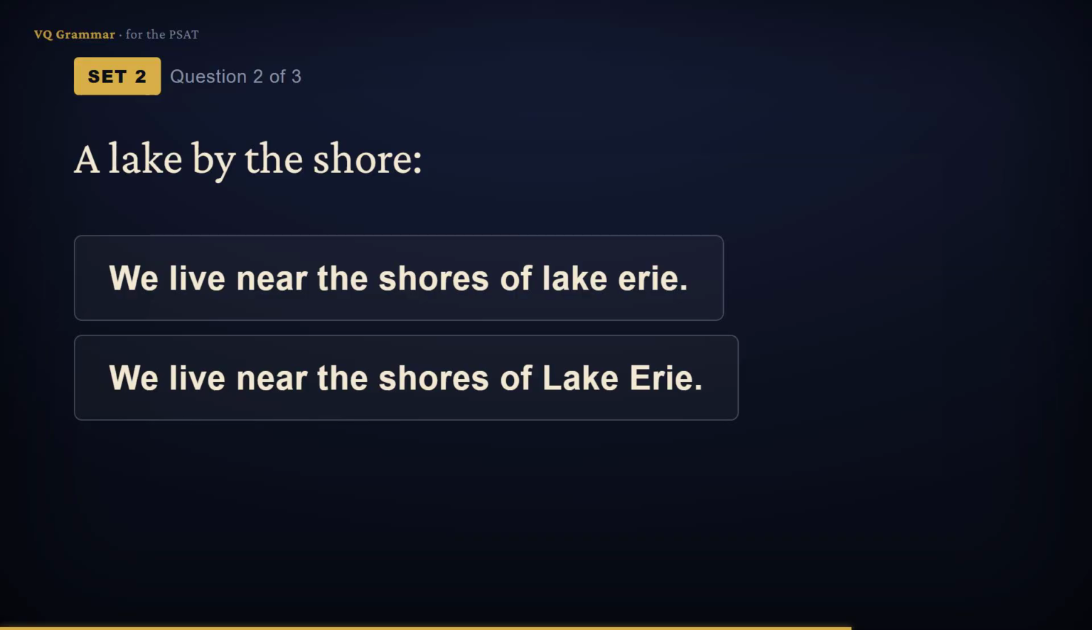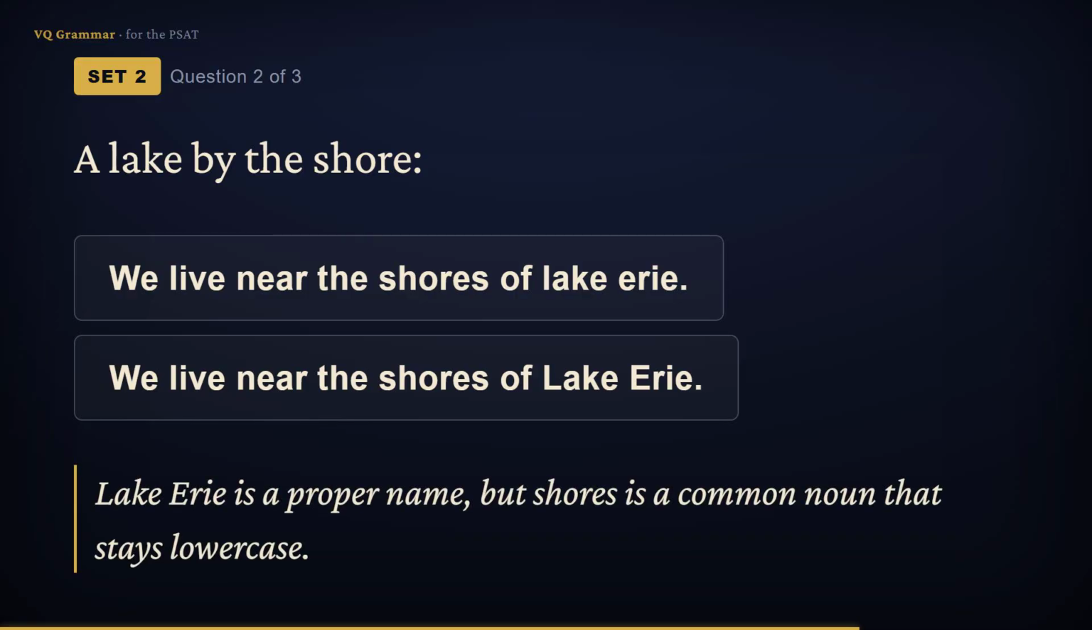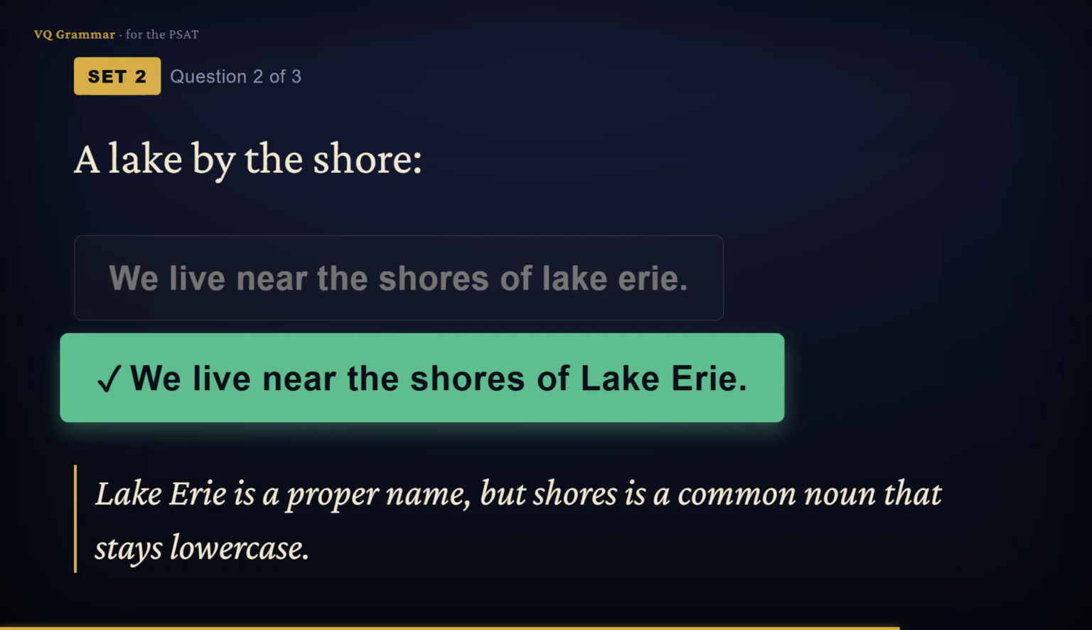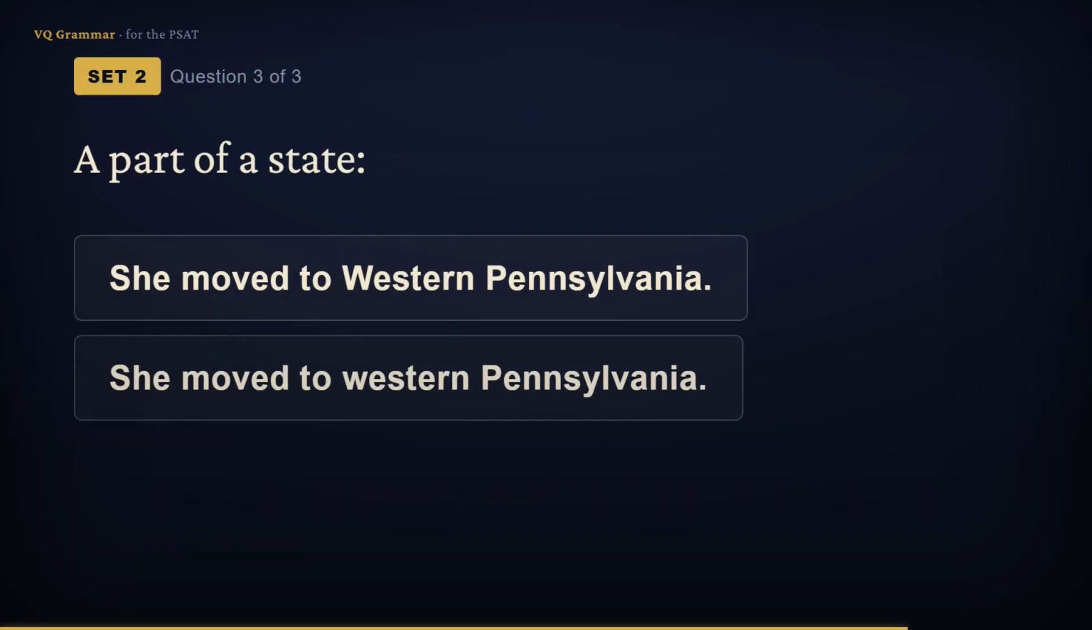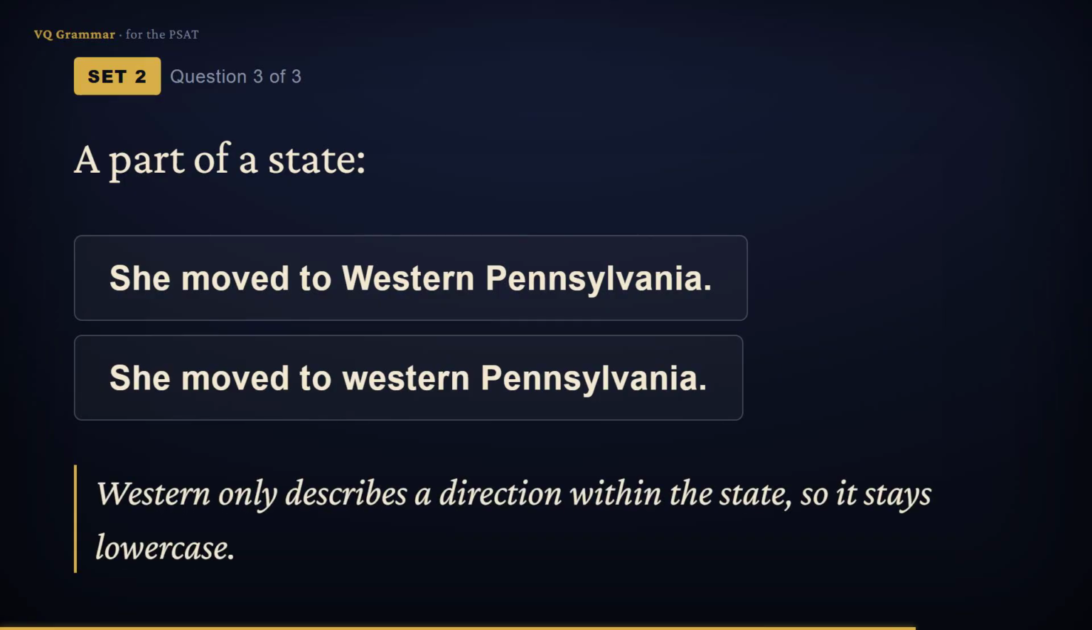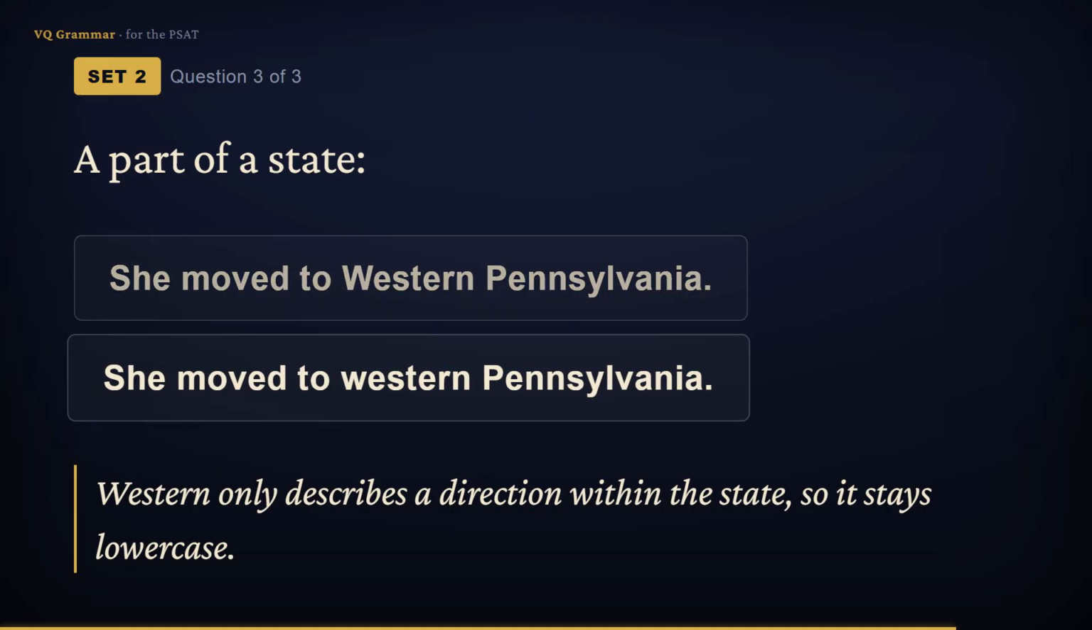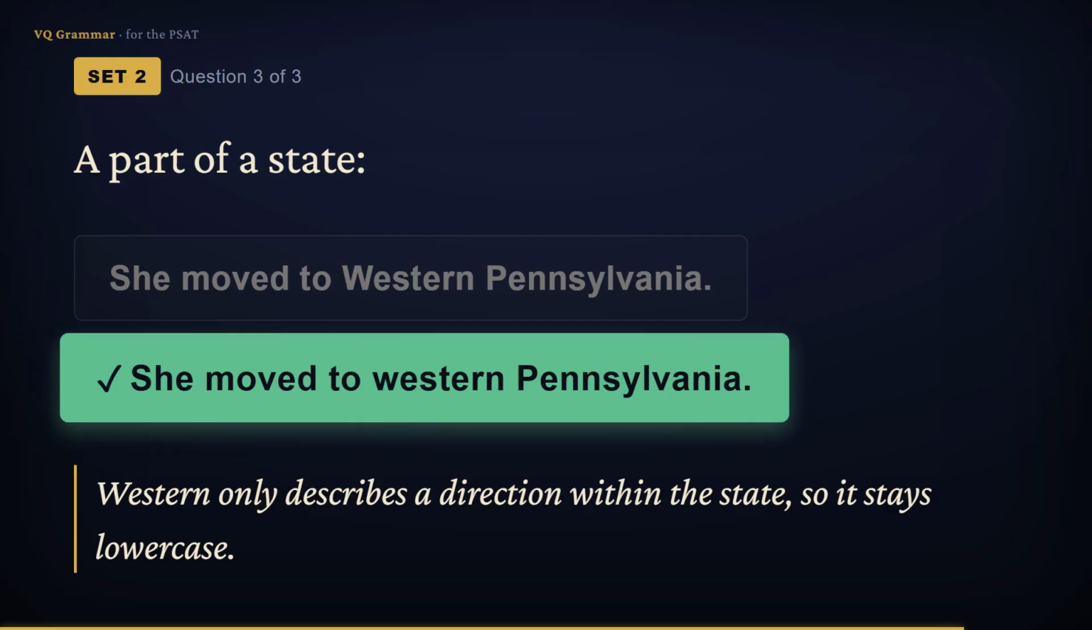We live near the shores of Lake Erie. The word shores is a common noun, so it stays lowercase. But Lake Erie is the name of one particular body of water, and lake is part of that name. So the answer is the version with capital Lake Erie. She moved to Western Pennsylvania. Pennsylvania is a state name, so of course it's capitalized. But Western here just describes a direction within the state. It isn't part of a region's name, so Western stays lowercase. So the answer is western Pennsylvania.